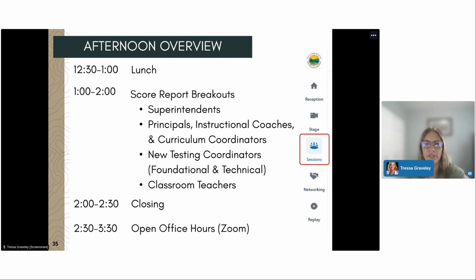If you have a building level role for a specific school, you'll be able to see all score reports for students in that school building. If you have a district level role, you'll be able to see and access all student score reports for all students in the district. If you have a teacher role, you can only view student score reports for the students that are directly rostered to you.